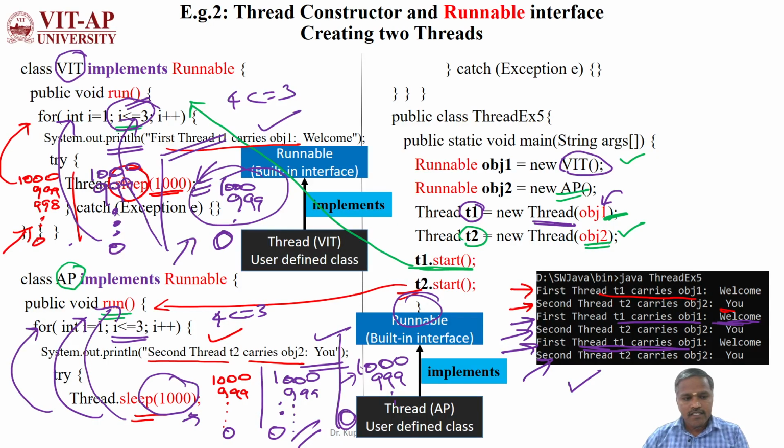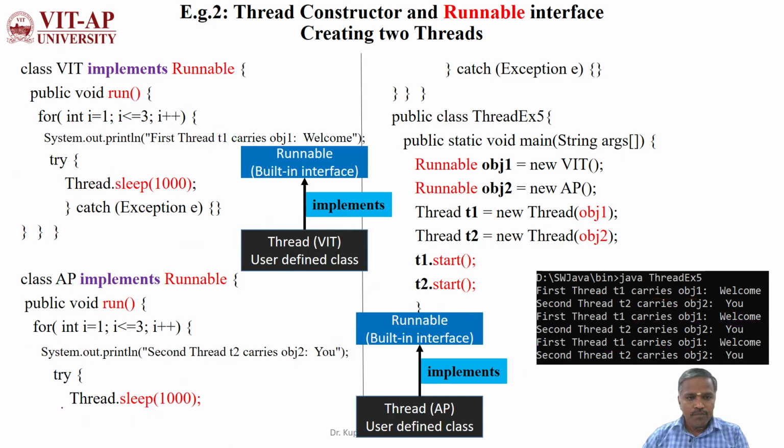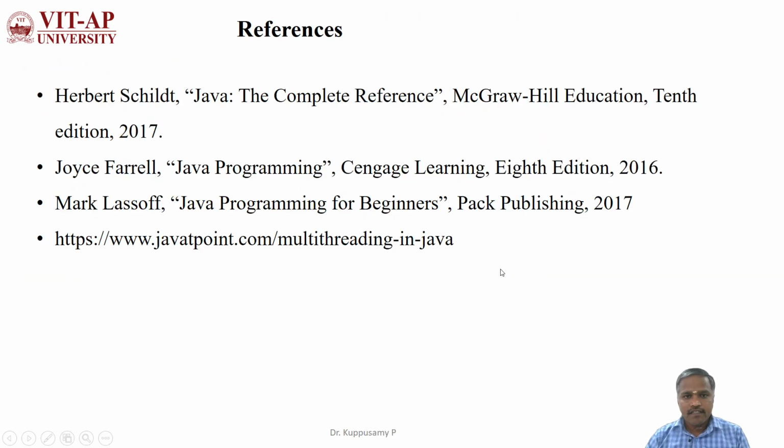It will exit from the JVM. So like this, threads execute one by one by introducing 1000 milliseconds, but they perform their operations in parallel whenever the CPU is idle. If the CPU is used by another thread, it will wait for its turn in the queue. But here we are using two different objects for two different threads. We can use a single object for both threads, which we will see in the next example.